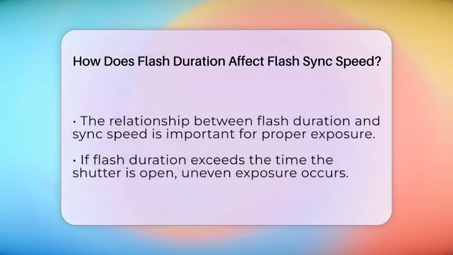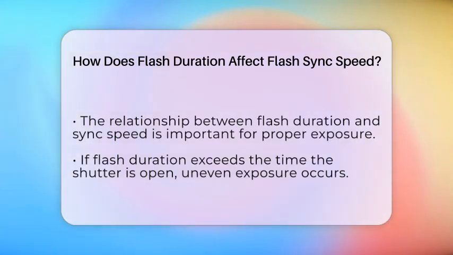On the other hand, a longer flash duration may require you to use a slower shutter speed. This means you will need to go below the camera's maximum sync speed to ensure the sensor is fully exposed for the entire flash burst. If you do not, you may end up with uneven lighting in your photos.